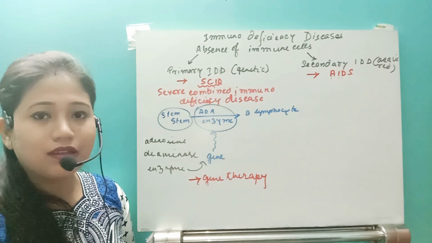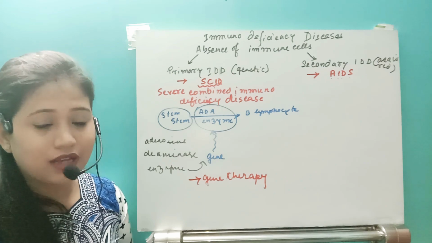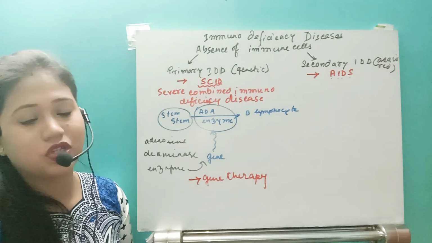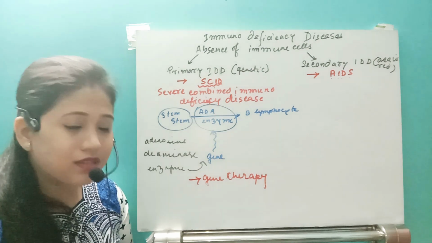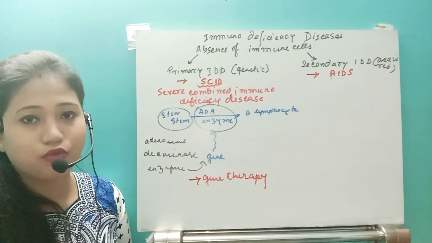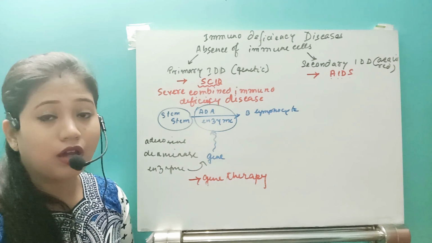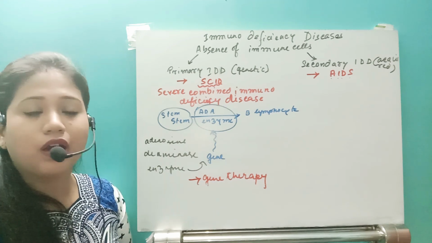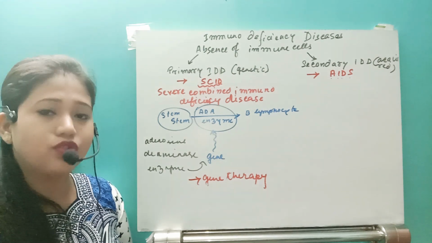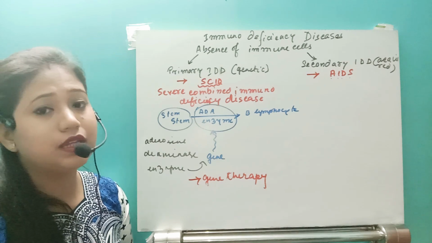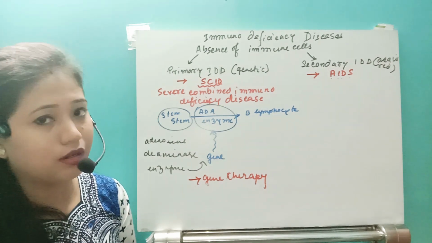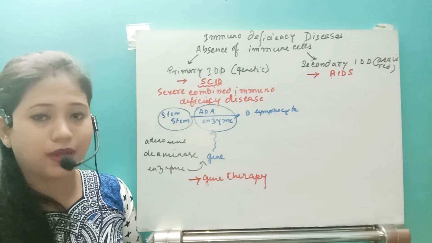Then by just replacing the stem cells, the individual can recover from that condition. But once that girl is born, bone marrow replacement can be a treatment, or after some period of time that girl or boy has to be injected with B lymphocytes. Then he will be able to fight against any type of pathogen.